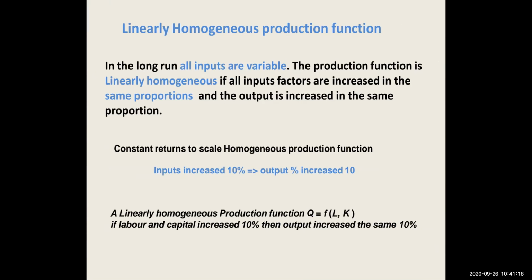In the long run, all the inputs are variable, and the production function is linearly homogeneous if all the input factors are increased in the same proportion and output is increased in the same proportion, which means that if the input is increasing by 10%, output is also increasing by 10%. So it is a constant return to scale.